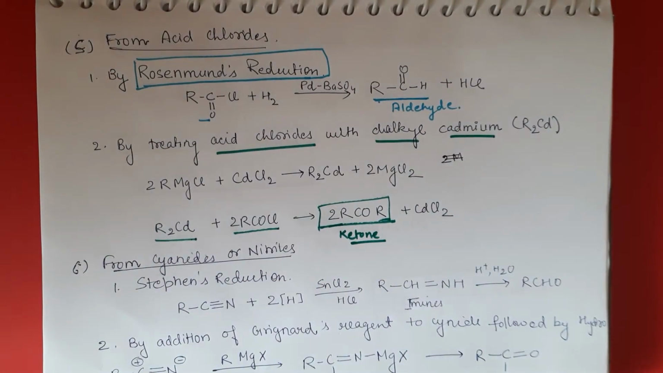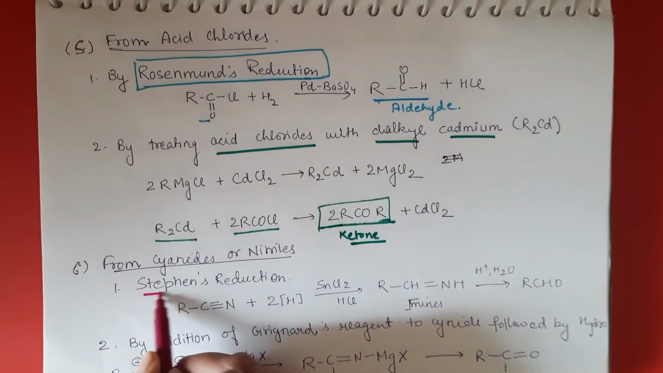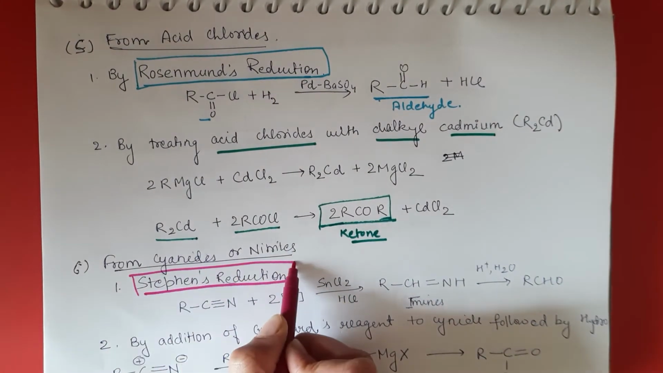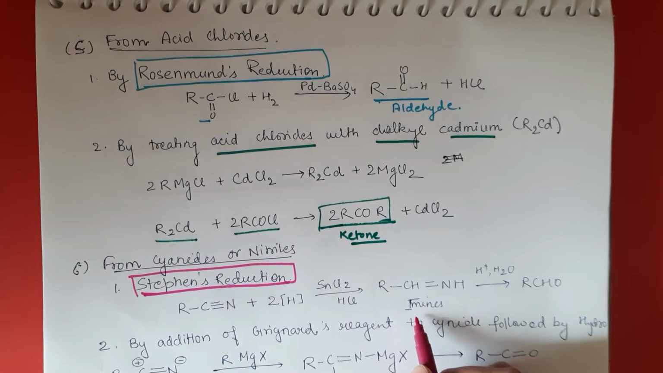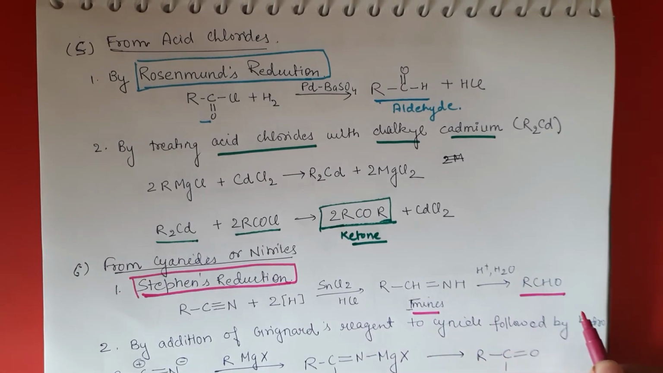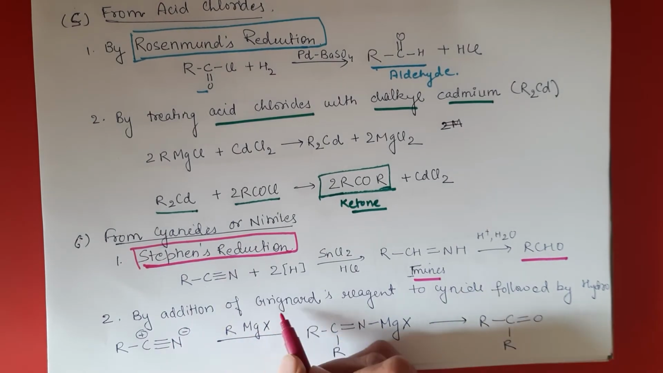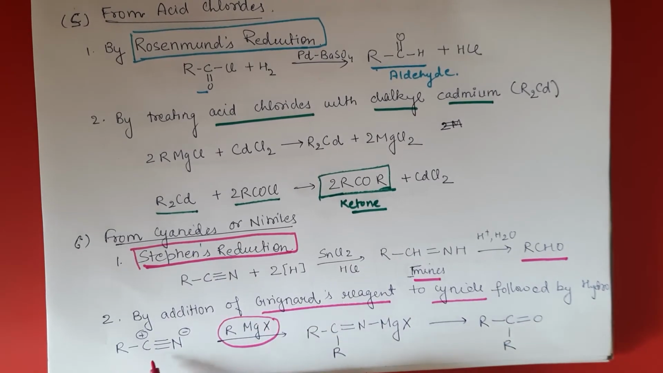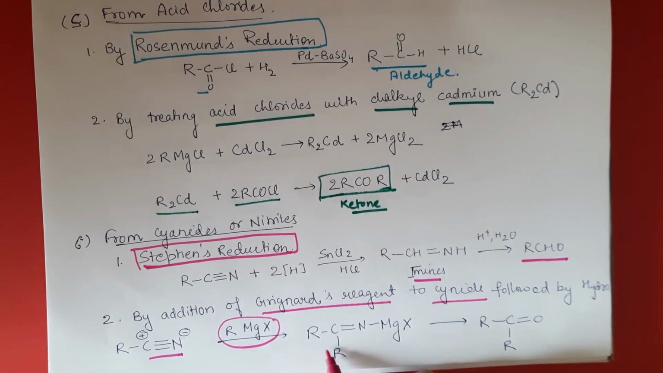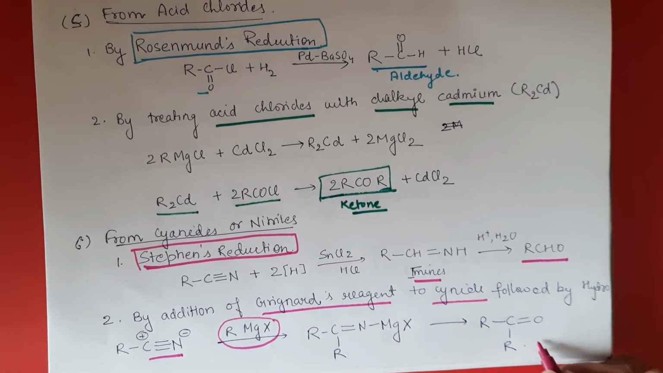The next is from cyanides and nitriles, where we can also get our desired product. How is that? Let's see it. Here you can see again a name reaction, Stephen's reduction, in which the nitrile, by reduction of this we get amine, and then the amine gets converted into aldehyde. And also by addition of Grignard reagent to cyanide. If we add Grignard reagent to cyanide, we get this type of complex, and by hydrolyzing it converts into ketone.